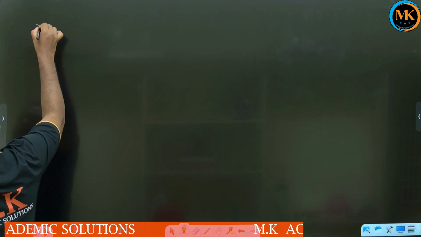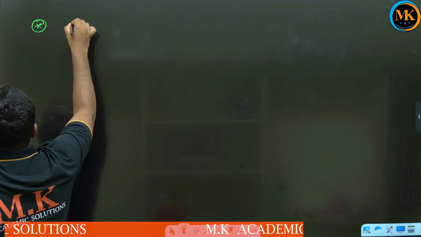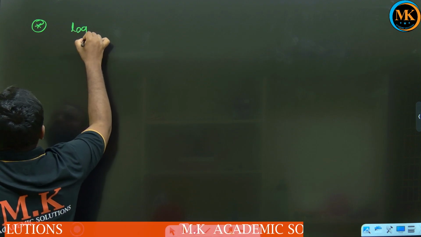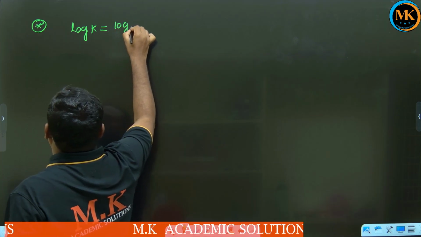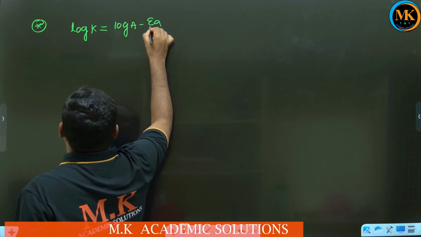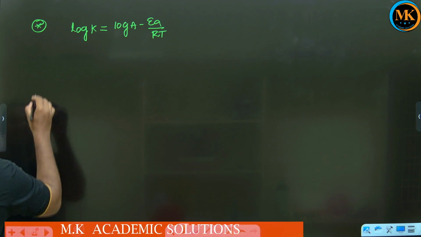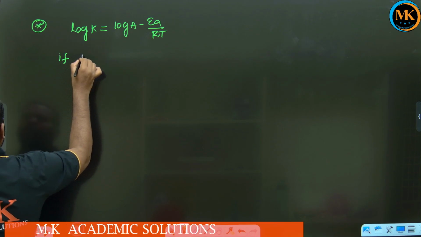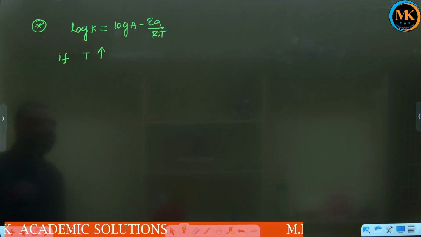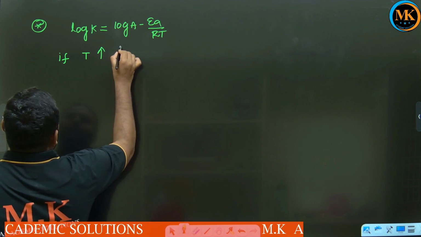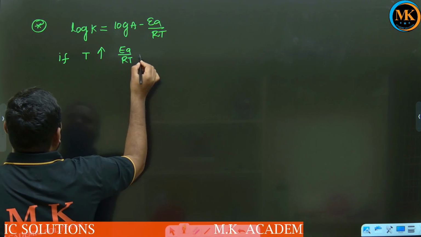Next we can give some other relations. Take the equation log k equal to log A minus Ea by RT. In this equation, if temperature increases, what will happen? Ea by RT value decreases.